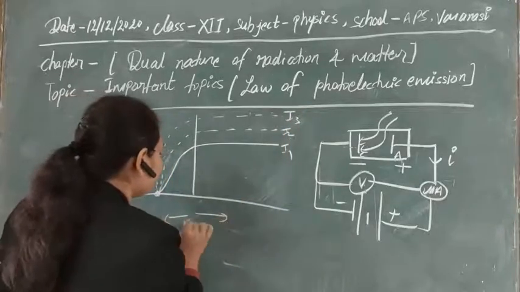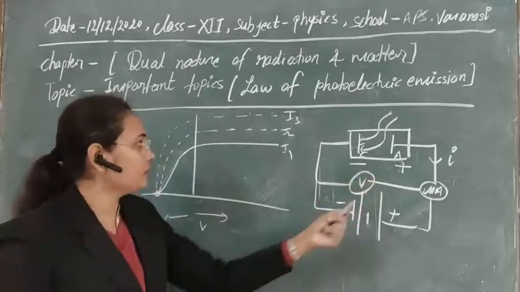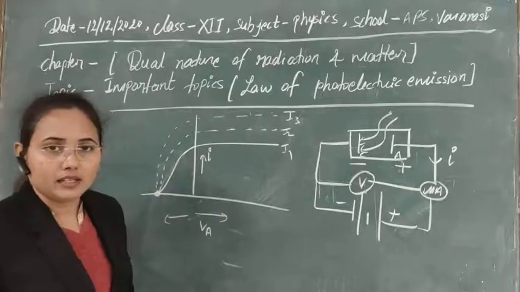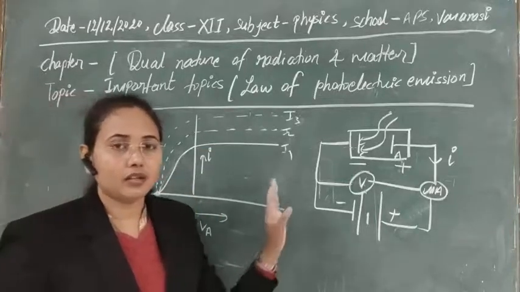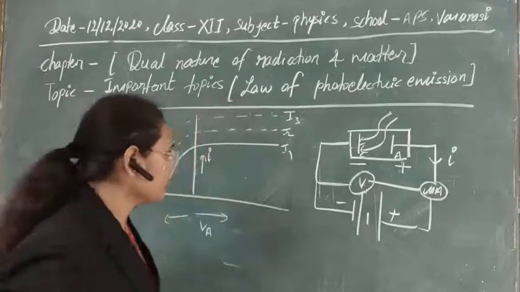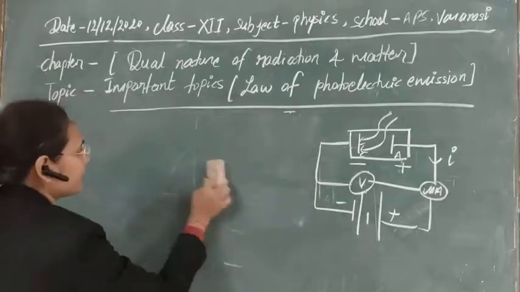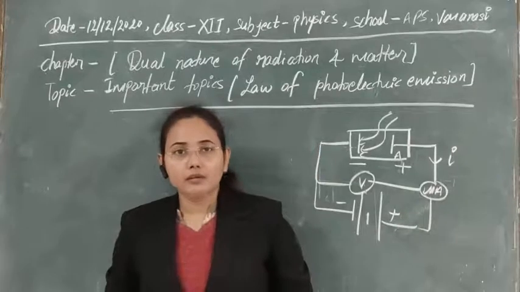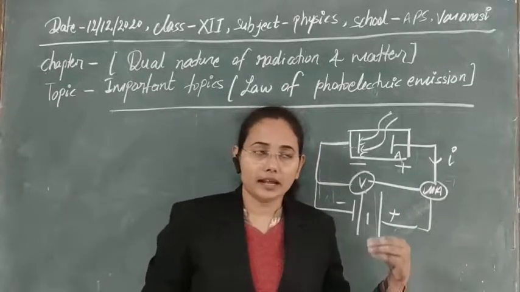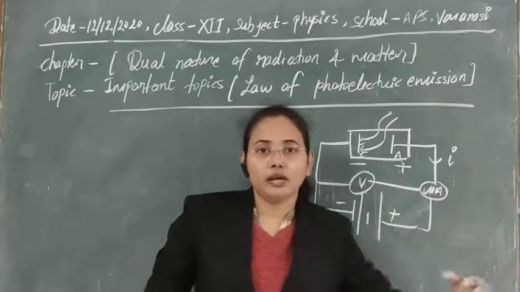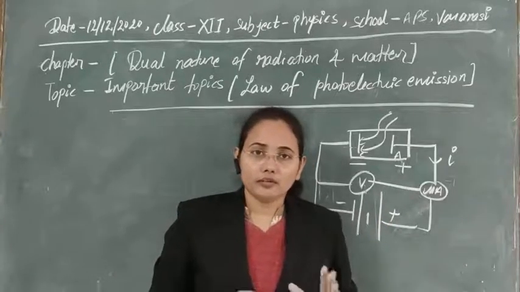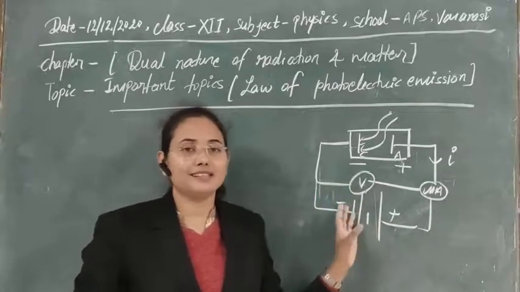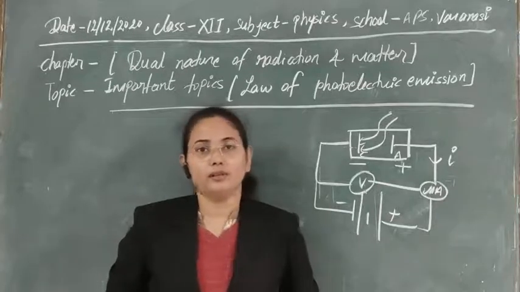Here we have taken the stopping potential on the anode, or we can write it Va, and here we have taken the photoelectric current. So I think the effect of the potential on the photoelectric current is clear. At some certain negative potential, no electrons are able to reach the anode, no electrons are able to flow from cathode to anode. So the photoelectric current becomes zero. At that potential the current is zero, so we call that potential the stopping or cutoff potential.